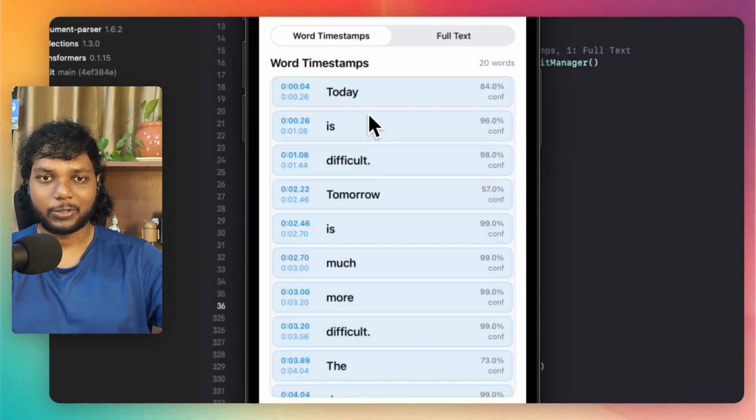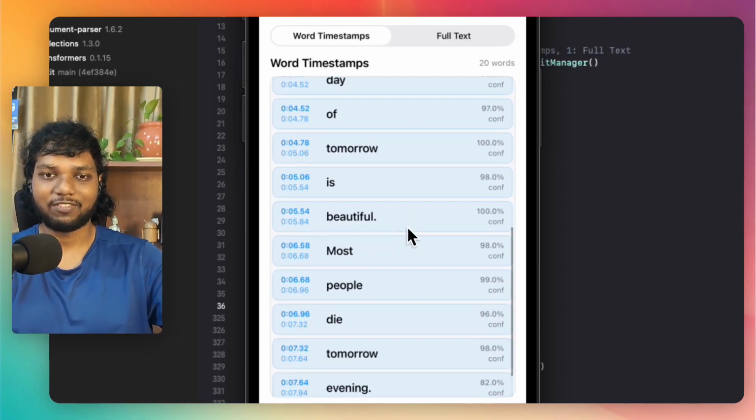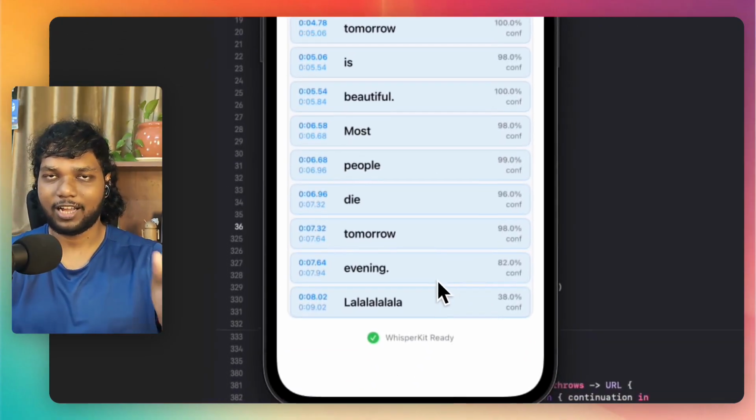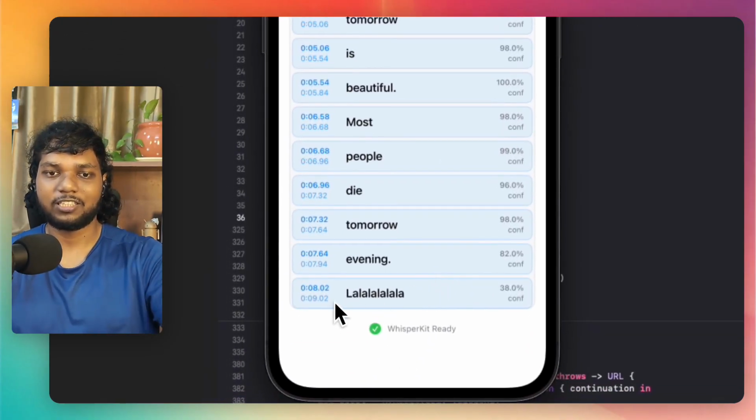So you can see: today is difficult. Tomorrow is much more difficult. The day after tomorrow is beautiful. Most people die tomorrow evening. And this song had some lyrics, so it just mentioned la la la.